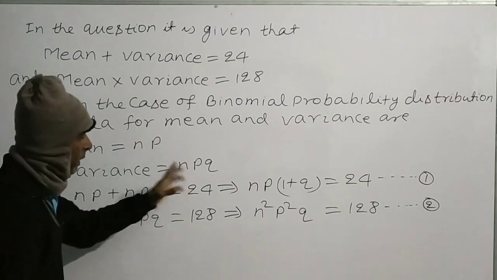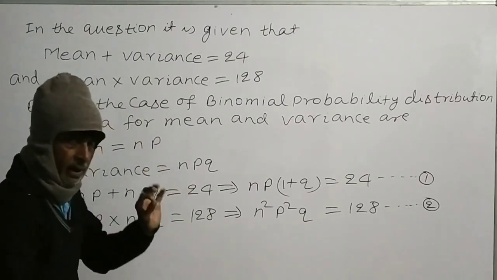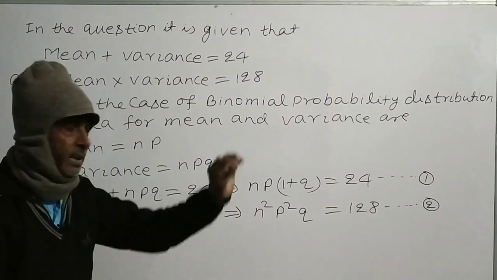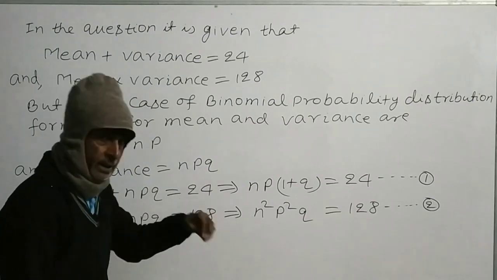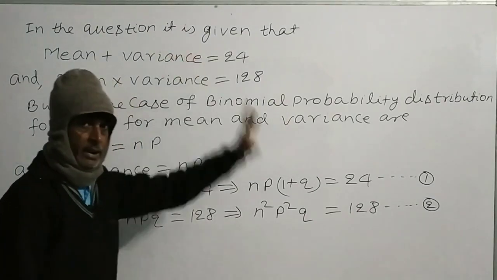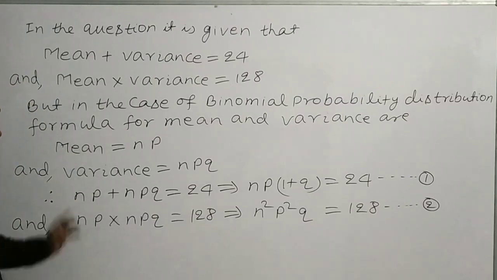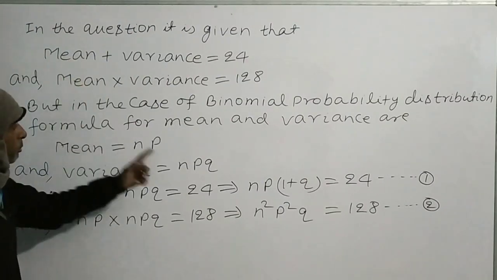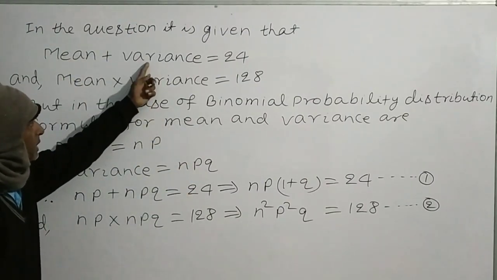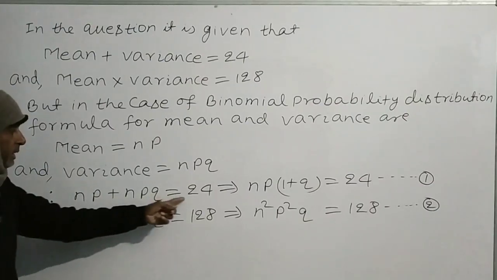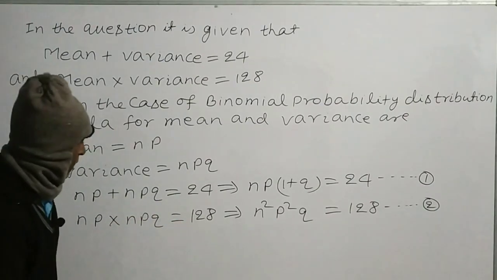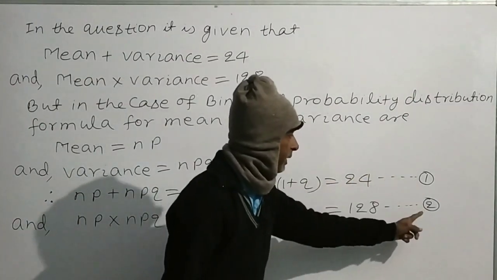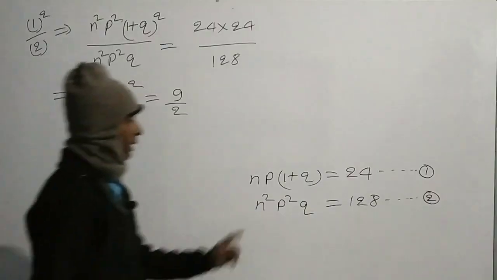These two are our formulas, and these formulas are applicable only in the case of binomial probability distribution, not in any other probability distribution. Therefore, putting np in place of mean and npq in place of variance, we get this and this. And from these two, we get equation 1 and equation 2.